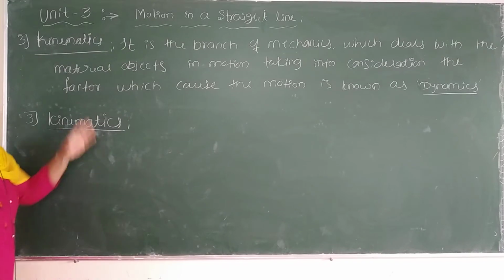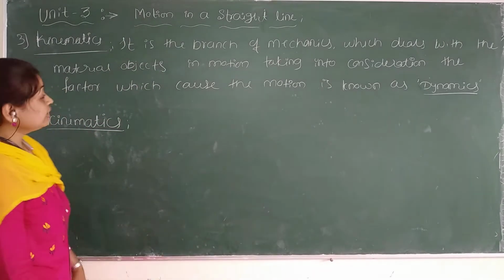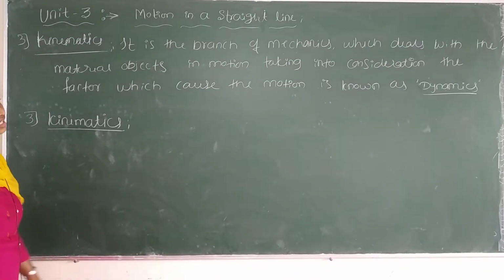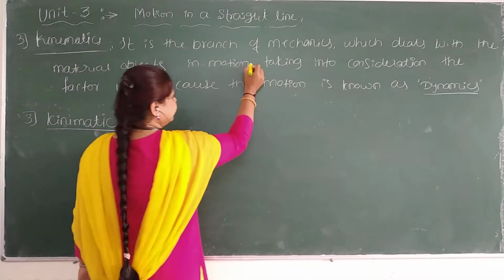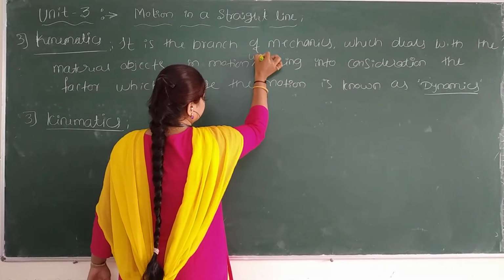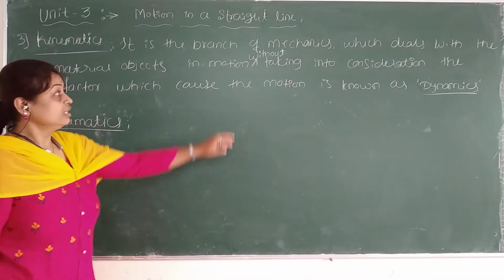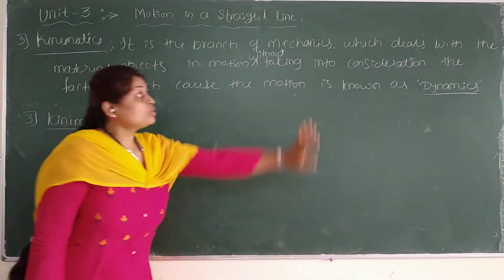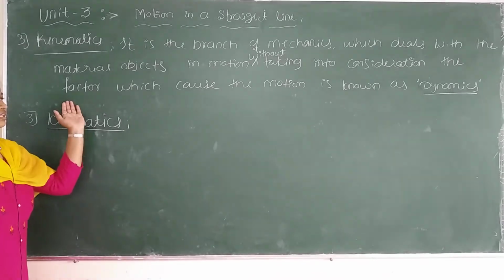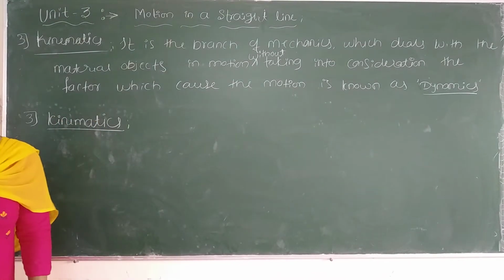Kinematics, right. It is a branch of mechanics which deals with the study of objects in motion. Just add one word here, without taking into consideration the factors which cause the motion.